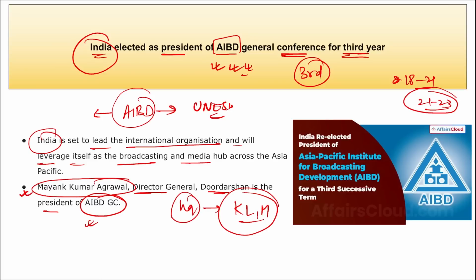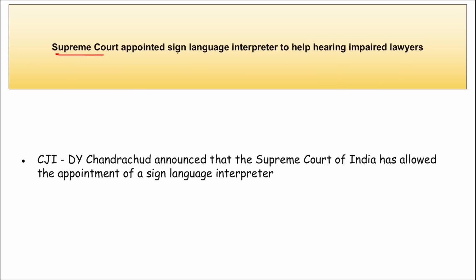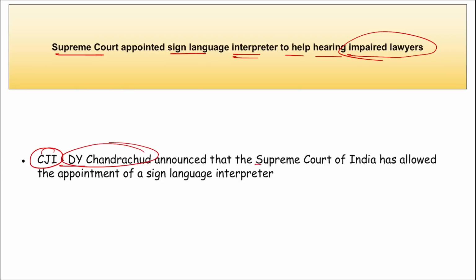Next, Supreme Court appointed a sign language interpreter to help hearing impaired lawyers. Direct news, friends. Remember, recently Chief Justice of India D.Y. Chandrachud announced that the Supreme Court of India has allowed the appointment of sign language interpreters for all the lawyers with hearing impairment, right? Because of that they will not be able to continue with their practice. So in order to help them and in order to help their future, because they will be able to easily practice with these interpreters, correct?